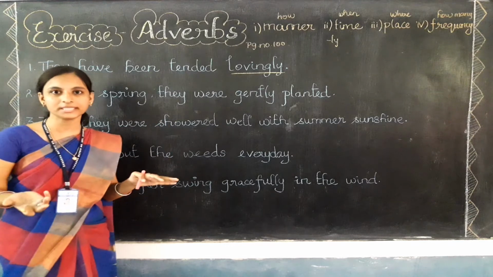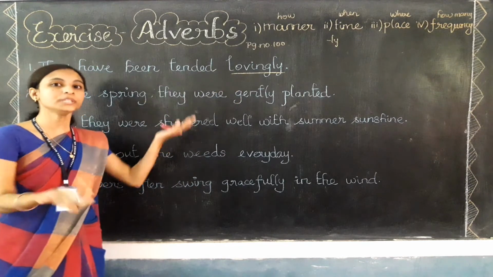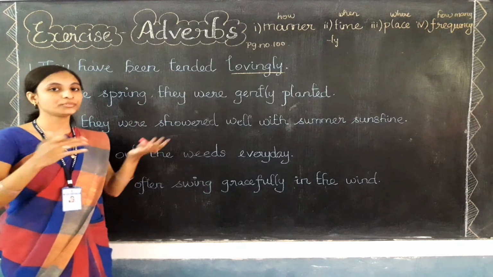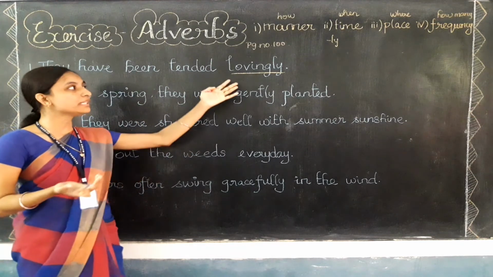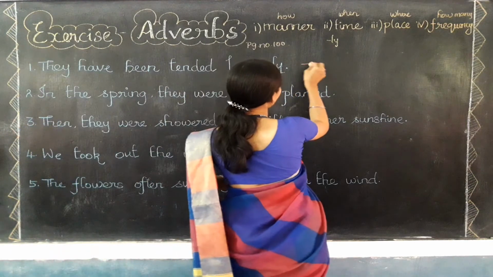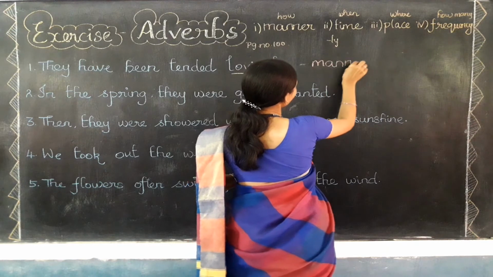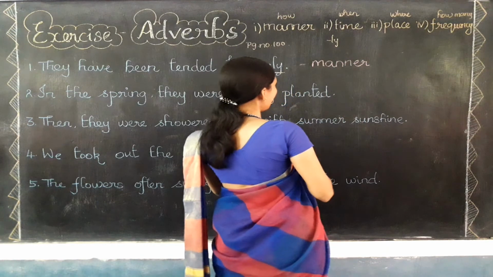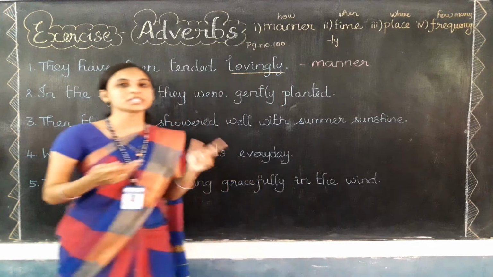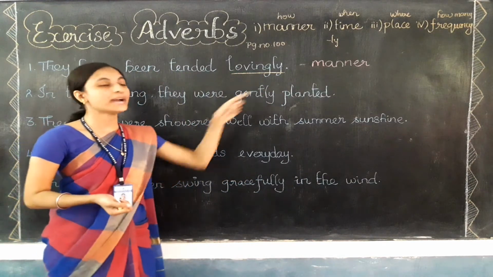They have been tended lovingly. So here it describes how the verb is done. So lovingly relates to manner, that is adverb of manner. Manner is the answer. Which type of adverb is lovingly? It refers to manner only.